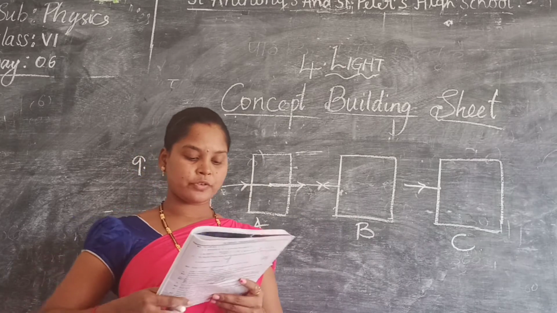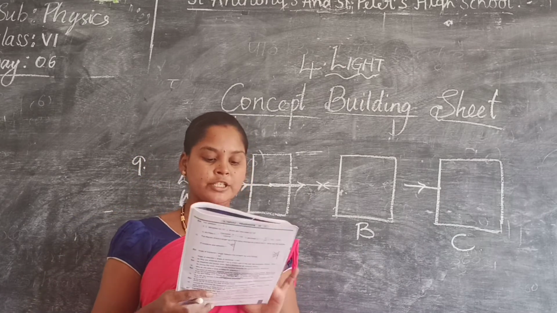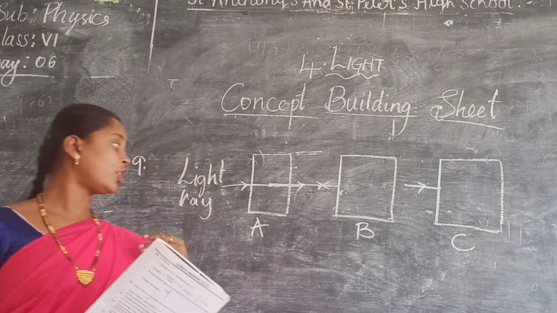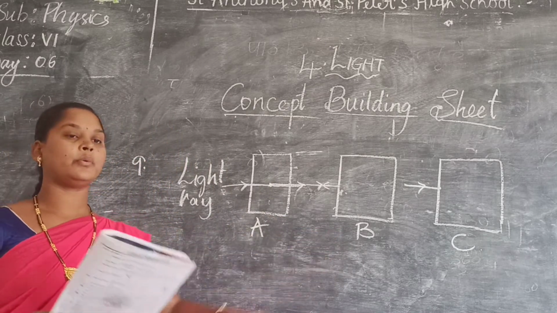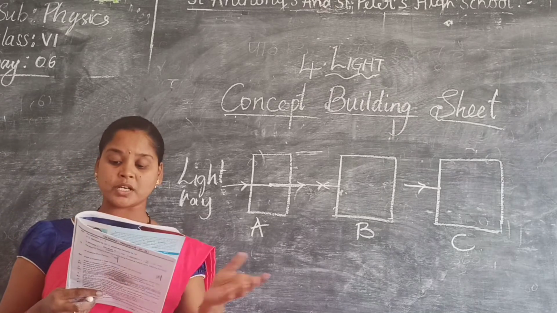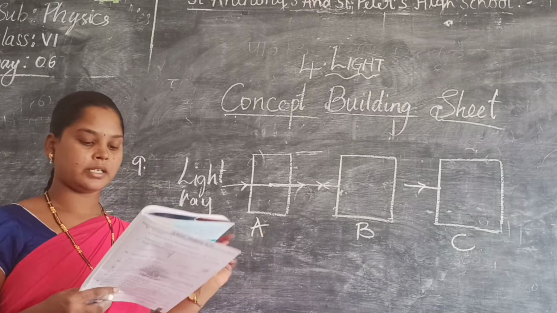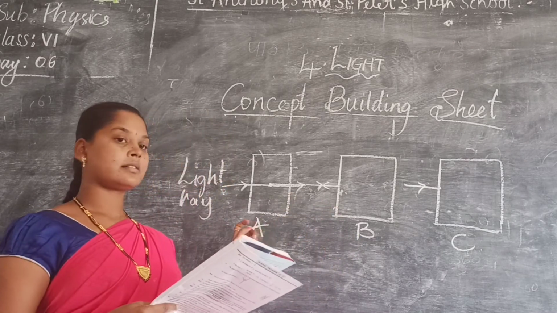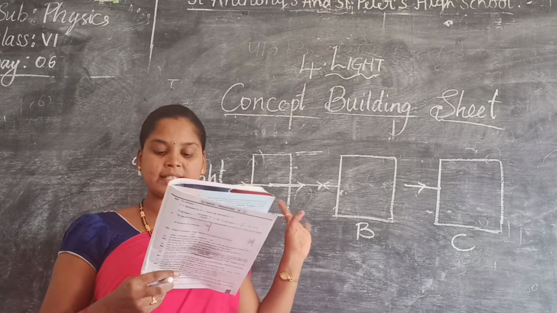Okay. So here are a few questions. Which object reflects light best? B. Very good. Which object, A, B or C, absorbs light best? C. Yes. Which object transmits light? A. Transparent.